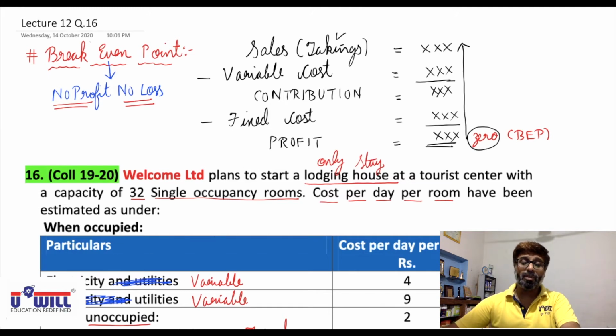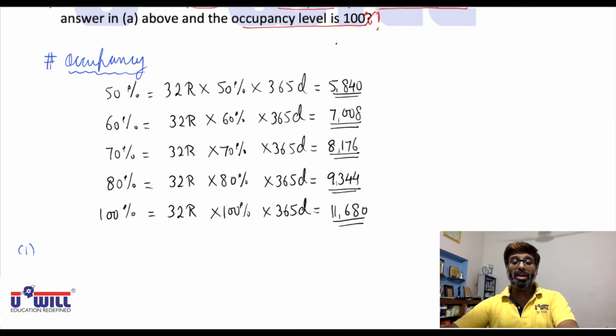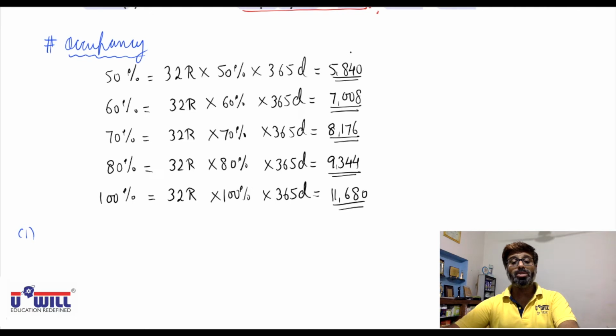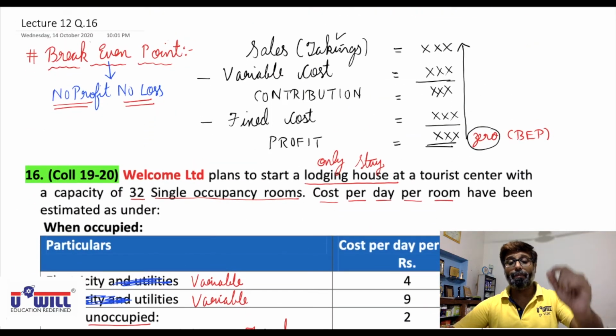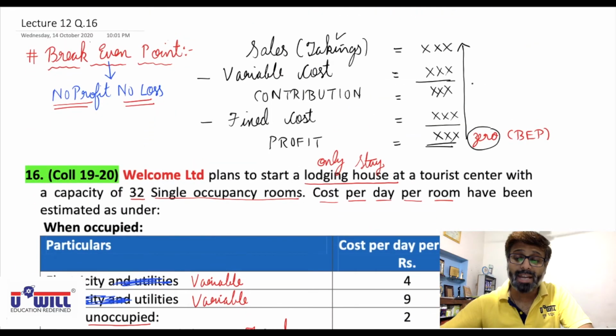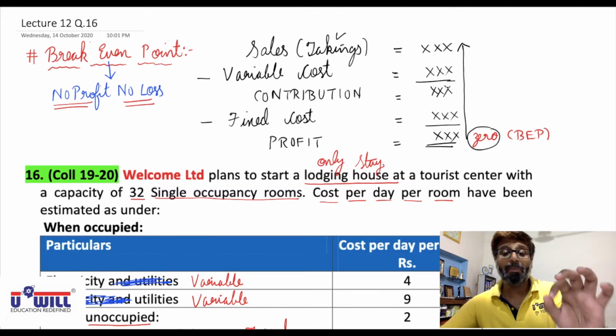So we will start from 0 profit, add fixed cost, and we will get contribution. To that we add variable cost, and we will get takings. At 50% occupancy, whatever takings you get, if you divide it by 5840 rooms, you will get the tariff per day per room to be charged so that your profit is 0.